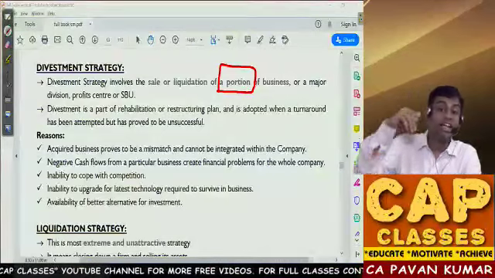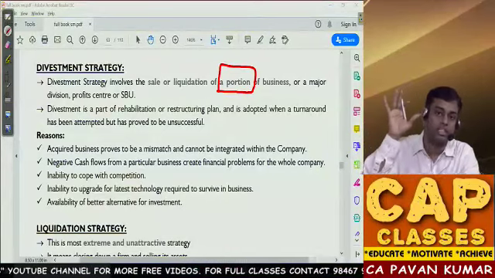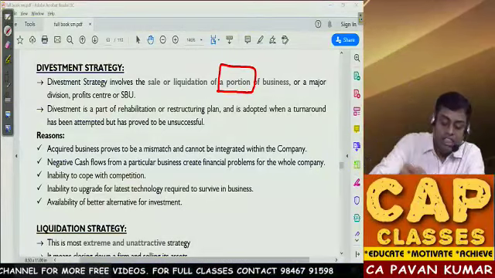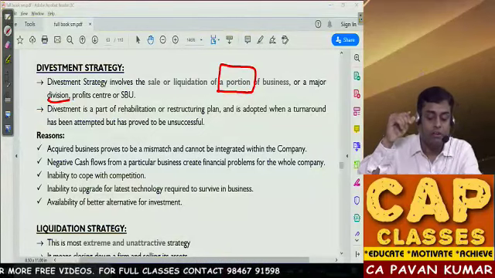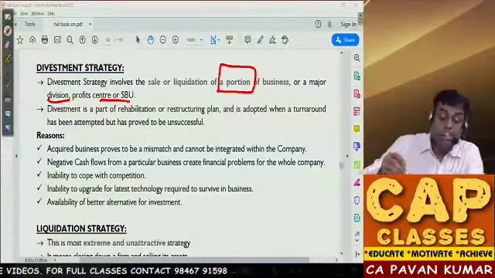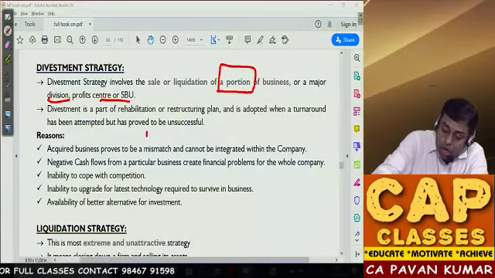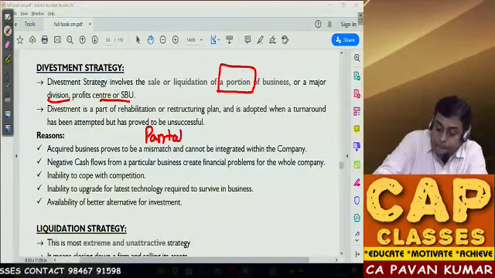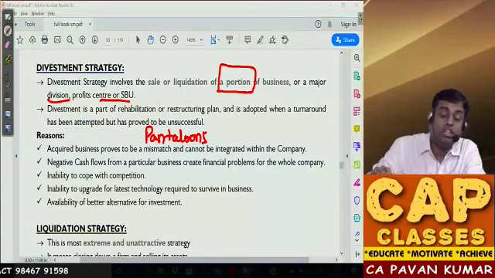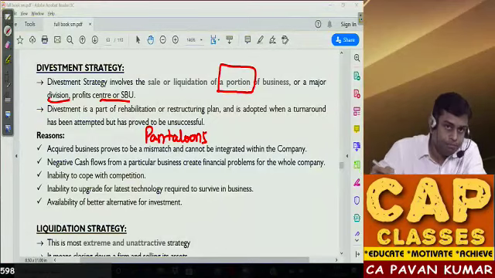You are not liquidating the company, you are exiting from a business. Or one major division, like a Chennai factory we want to sell. One major SBU, strategic business unit. Do you remember Pantaloons? Pantaloons was originally owned by Kishore Biyani, Future Group.